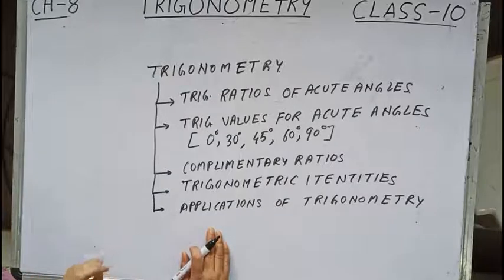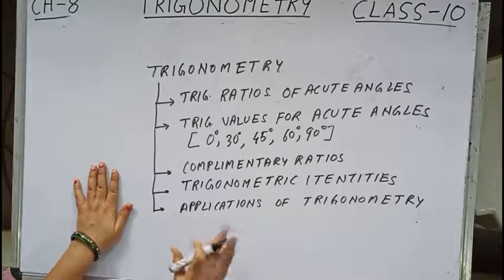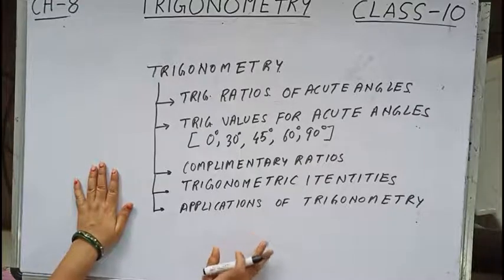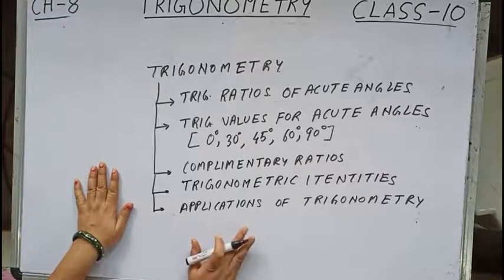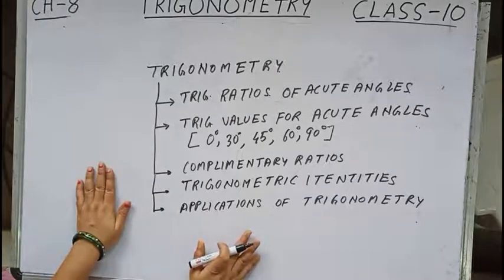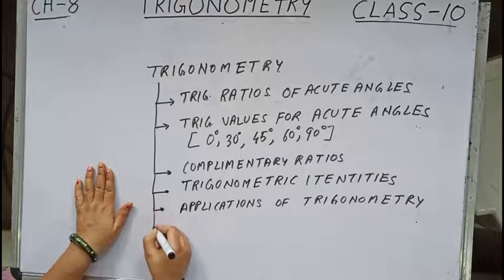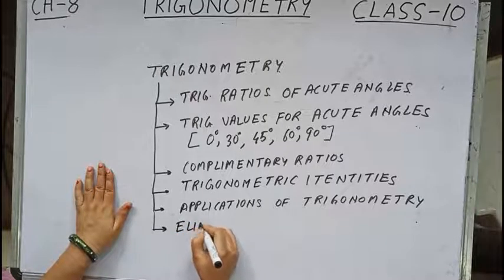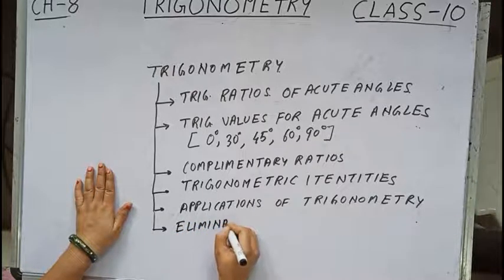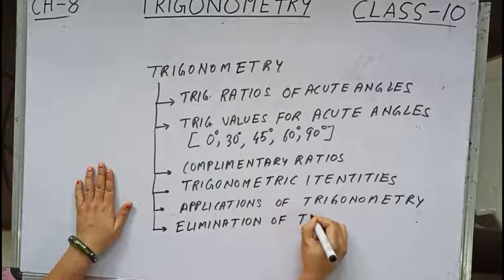Now, children, one more section is there that is not given in NCERT, but that is given in RS as well, and in some other side books also, and in the board examination it sometimes comes. So we will be dealing with that also. So I am including that part as well over here. That is elimination of trigonometric ratios.